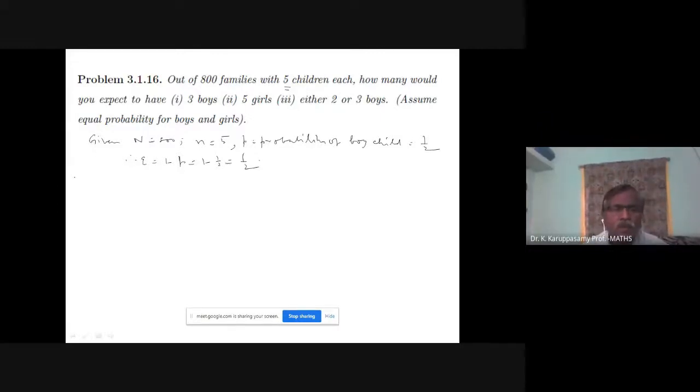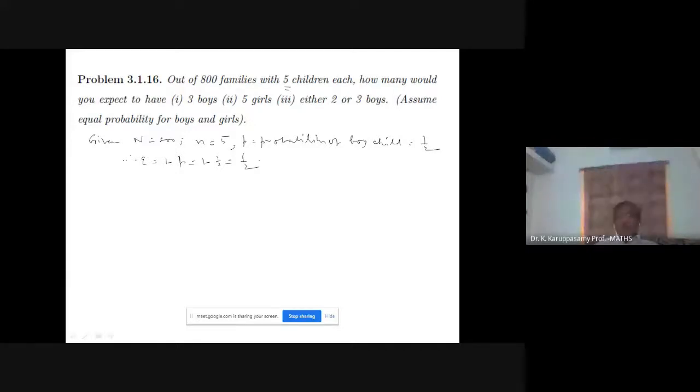Note that in this problem, nowhere is the binomial term mentioned. The binomial distribution word is not mentioned anywhere. Depending upon the statement of the problem, you decide. What are the characteristics of a binomial distribution?